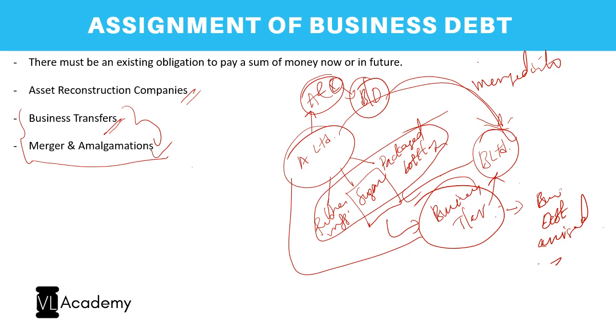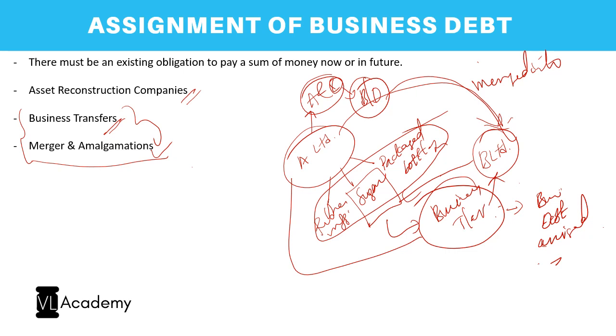wherein we will mention, or rather refer. So first, a few tips to draft such things. First, refer to the agreement, the principal agreement wherein the business is getting transferred. Subsequently, refer to the consequences of this transfer, that all the assets and liabilities get transferred, and hence even one of the liabilities, this business debt, also shall stand transferred.